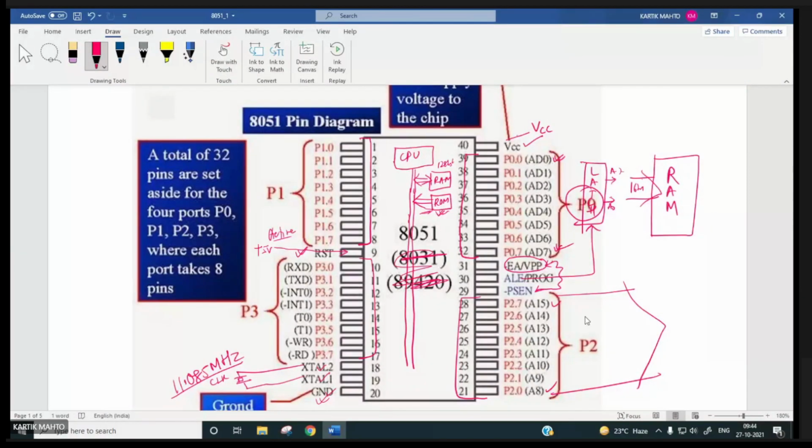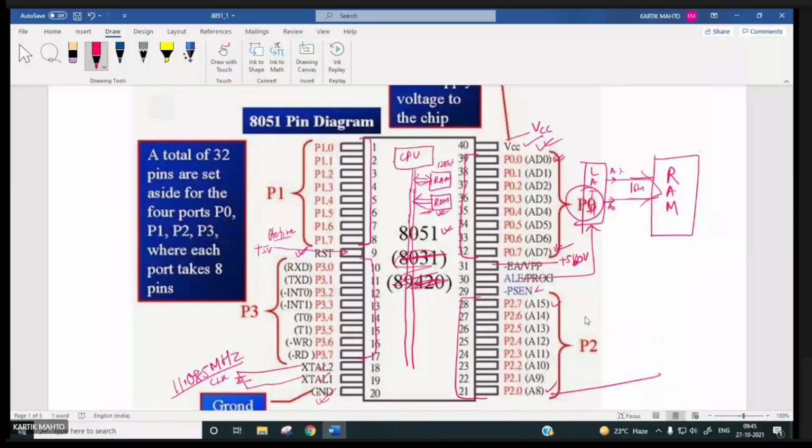But for reading the program from external RAM and executing it, this external access has to be connected to what? 0 volt. The external access pin has to be connected to 0 volt. Otherwise, if you connect this pin to plus 5 volt, 8051 will understand that it has to execute the program from internal RAM only. So that time you can use these port pins for simple inputting and outputting purposes. Okay.